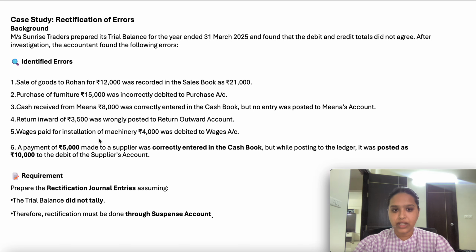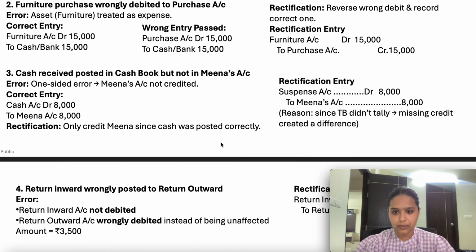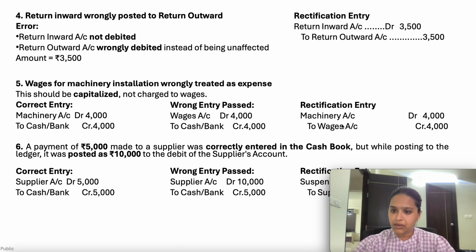Wages paid for the installation of machinery. So whenever we have paid any wages for the installation of machinery, it should be capitalized in the cost of machinery. So what they did, they have debited to the wages account, but ideally they have to debit it to the machinery account, right? So what entry they have to post? Machinery account debit to cash, but what entry they have posted? Wages account debit to cash. So ideally what rectification entry they have to post? Machinery account debit to wages account.